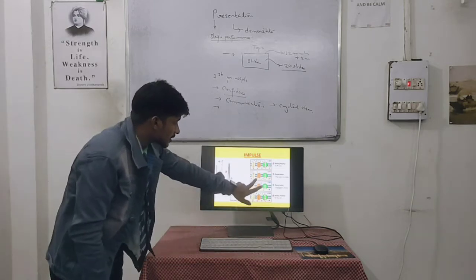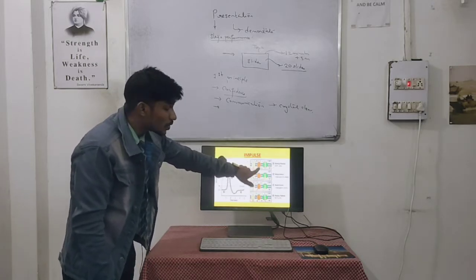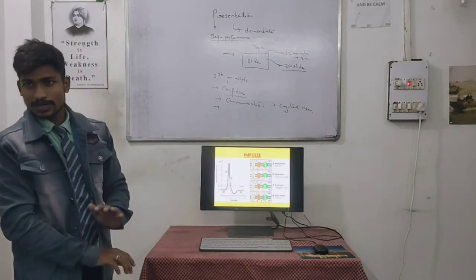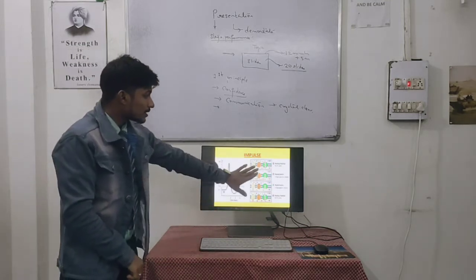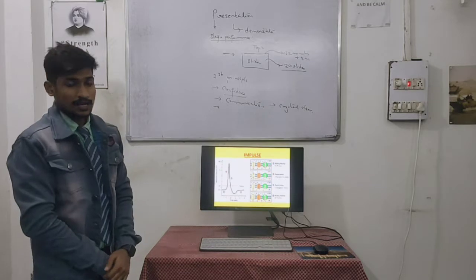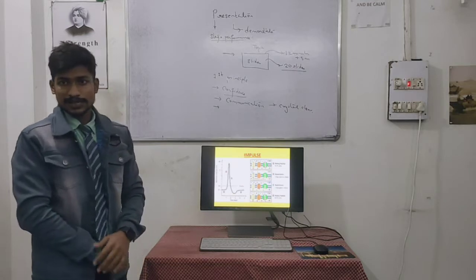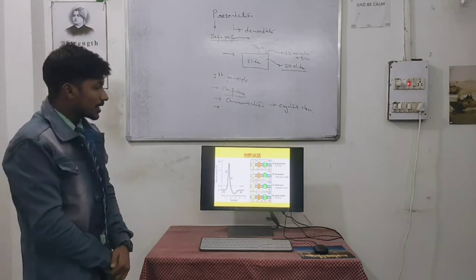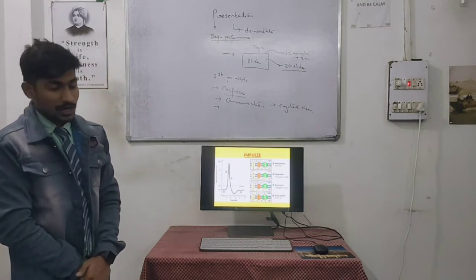Here we can see that depolarization means that in this phase the poles get exchanged. The inner membrane has a negative pole, while the outer membrane has a positive pole. When we move toward the depolarized state, the poles are exchanged, meaning the inner membrane that is negatively charged becomes positively charged, and the outside membrane that is positively charged becomes negatively charged, because of the influx of sodium ions. Here the voltage is about plus 30 millivolt.